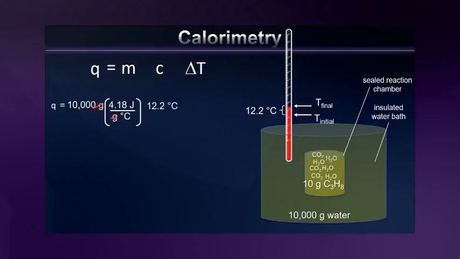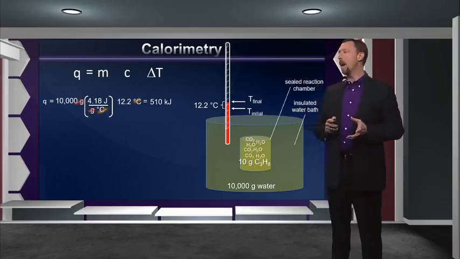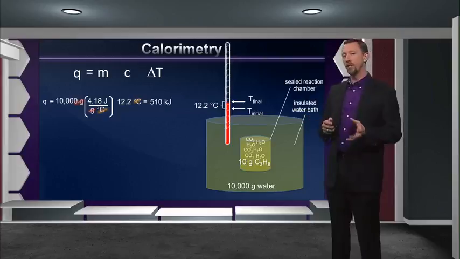surroundings. Do my unit analysis just to be sure that I've got my equation right, and sure enough, it's going to give me units of joules, 510,000 of them, which is a bit easier to think of as being 510 kilojoules. Now that tells me how much heat in this specific example exchanged.